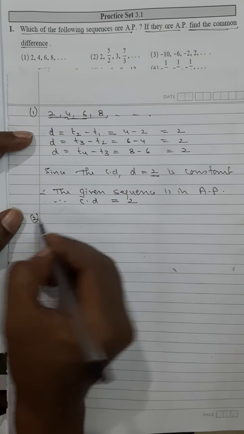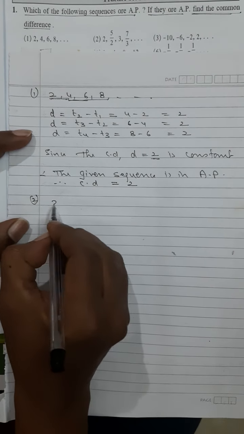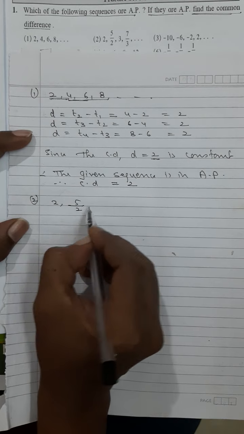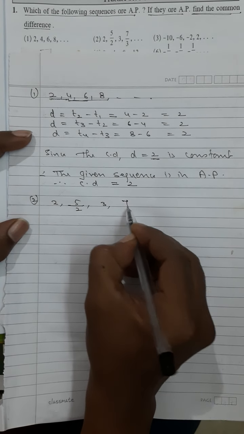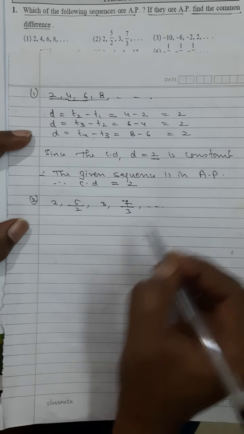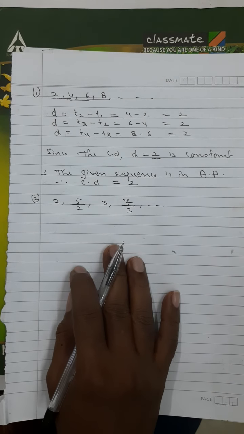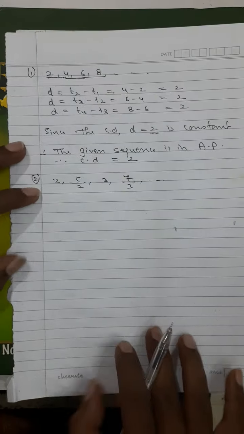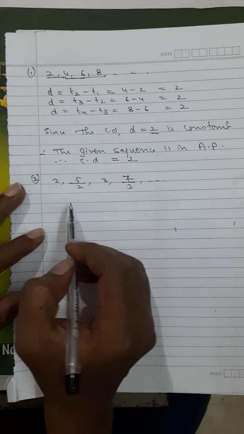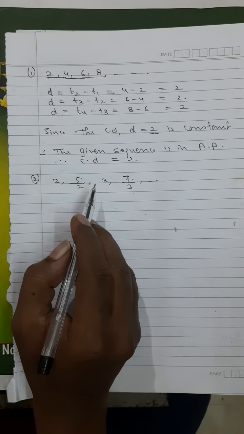Okay, if we go to the second one, what is that? 2, 5 upon 2, 3, 7 upon 3, and this stops. So this is the next question. Here again you will do the same thing. You should actually see if it is true.